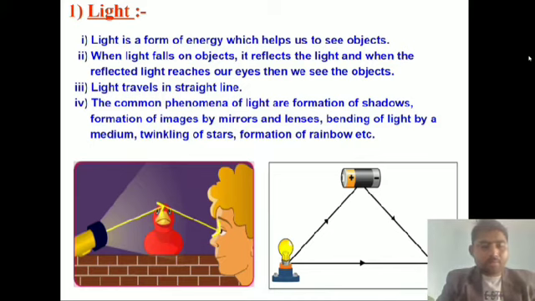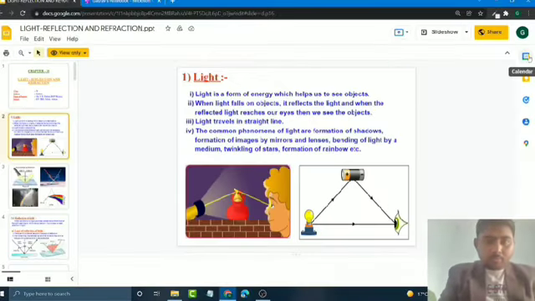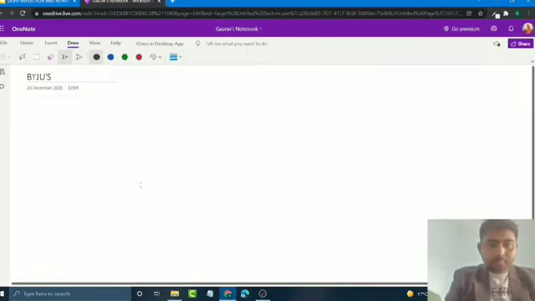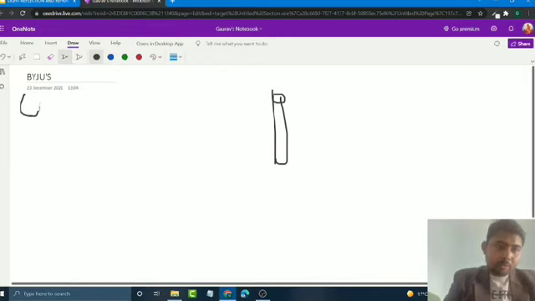Can you understand? Now we can elaborate on something. Look here. Let this be an object, and this is a source, the sun, and light travels.